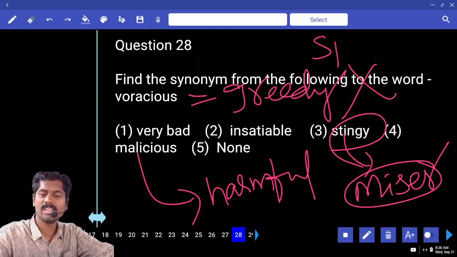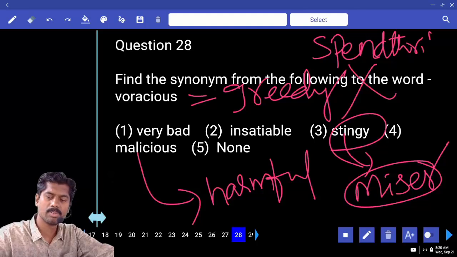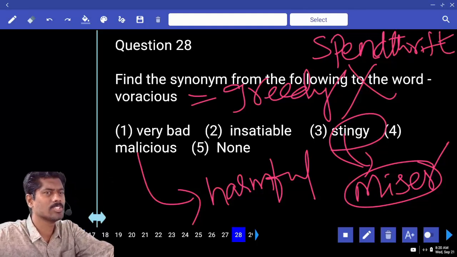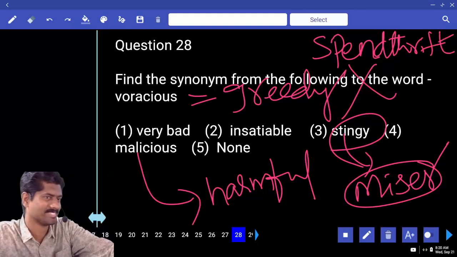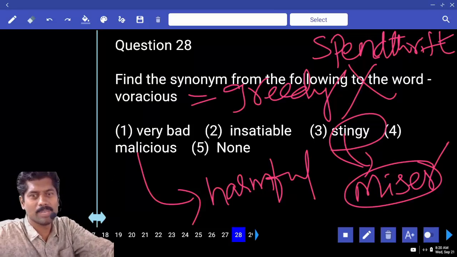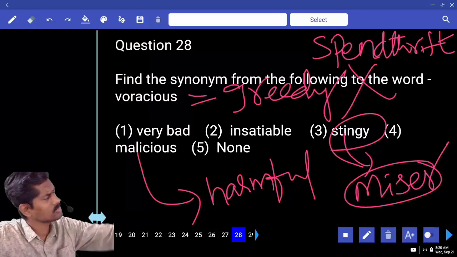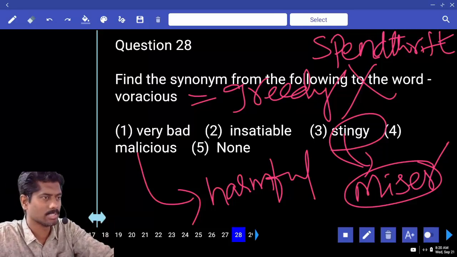Opposite category, yesterday I already told you this. Spendthrift, person who spends money like anything. Not just money, according to me, everything. If you give more, you are spendthrift. If you take more, you are miser. So are you a giver or taker in your life? Of course, in the classroom, you are a taker because you are a student.